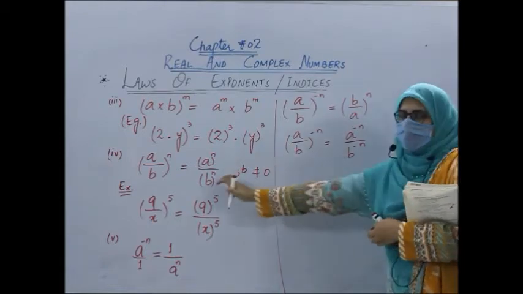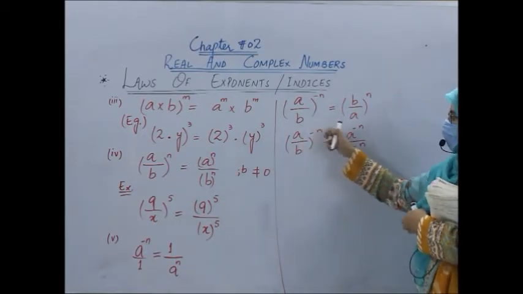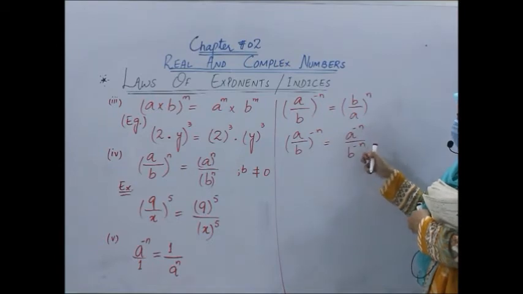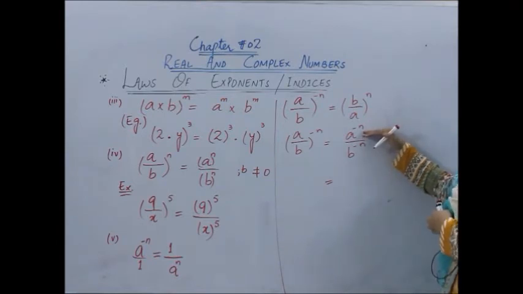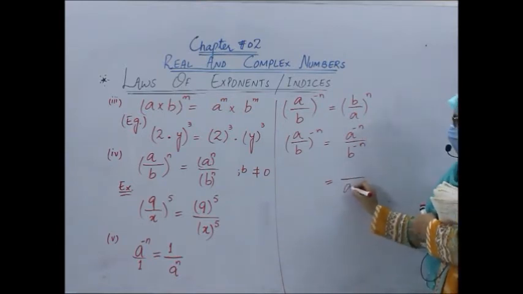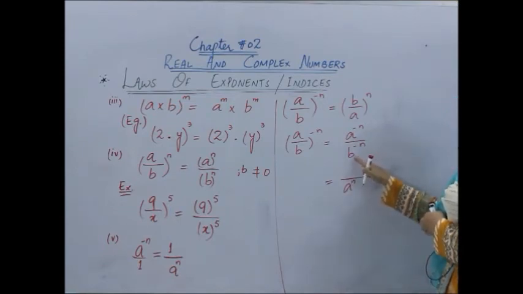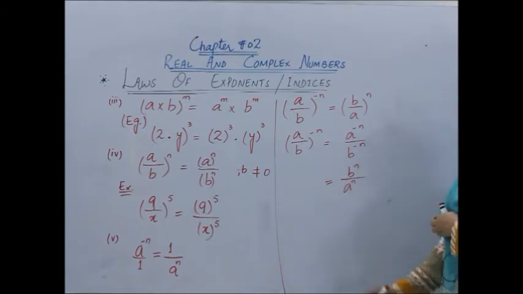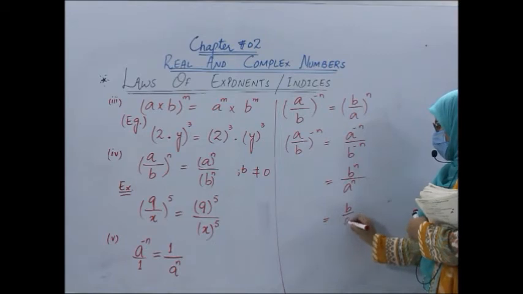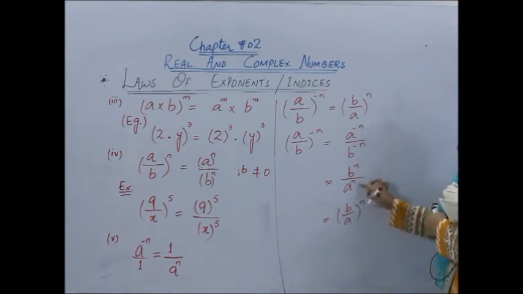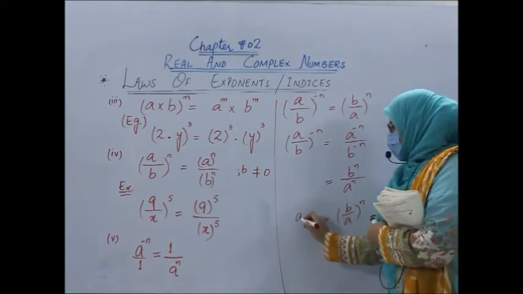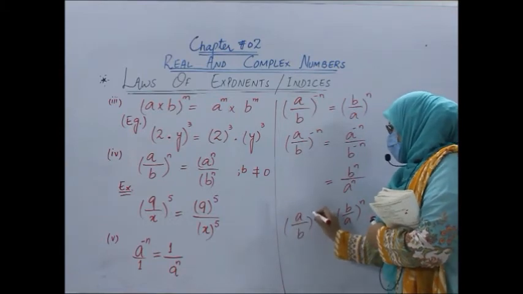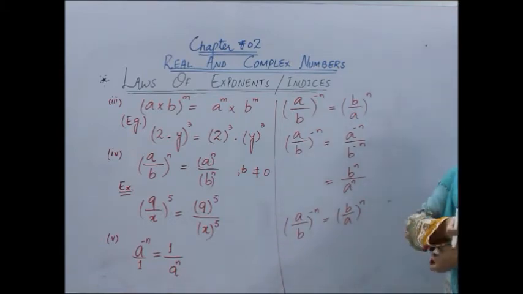By which law? By the fourth law. That power could be written on the numbers separately, on the numerator and on the denominator. Now by the fifth law, if I change the position of a power minus n from numerator to denominator, the power would become positive. And if I change the position of b power minus n from denominator to numerator, its power would become positive. Now can I write it collectively as b over a whole power n? Because the exponent is same, we can write it only once. So this is the fifth law of exponent, which you have to keep in your mind.